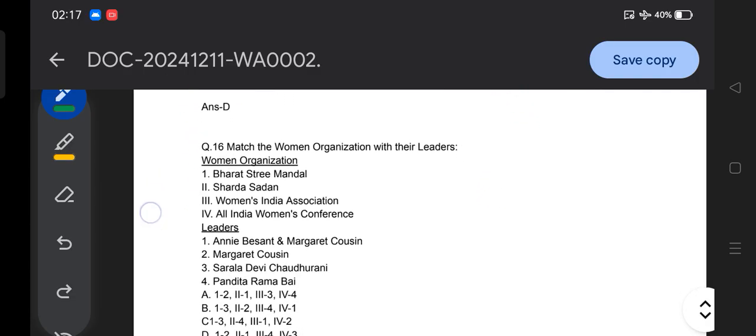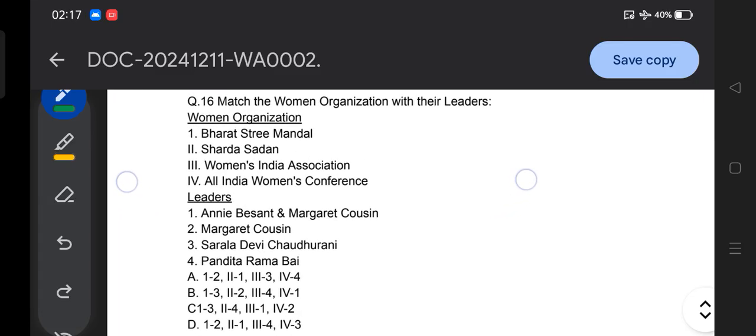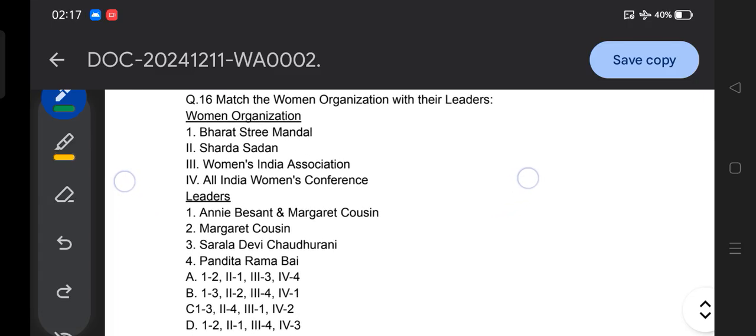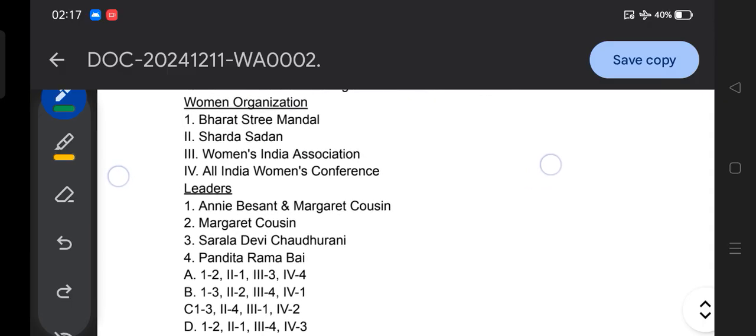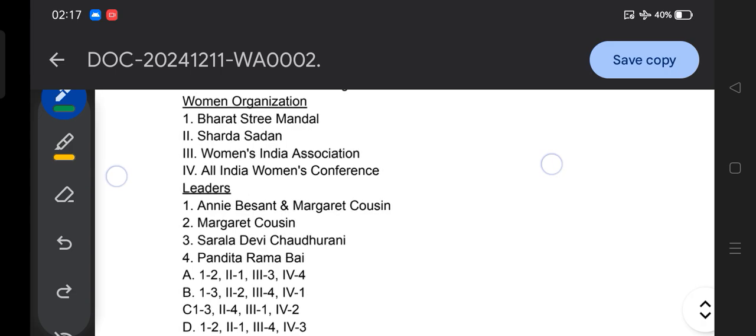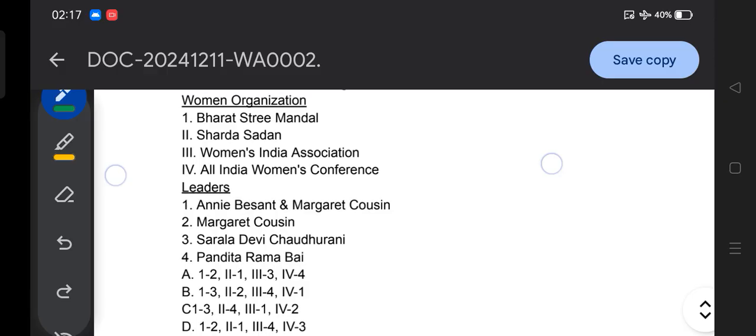Then again we come to another very important question, and this question is about matching women organizations with leaders. You need to match the leader with the women organization. Women organizations: Bharat Stree Mandal, second Sarada Sadan, third Women India Association, fourth All India Women Conference. Leaders: Annie Besant and Margaret Curzon, second Margaret Curzon, third Sarala Devi Chaudhurani, fourth Pandita Ramabai. Then your options.